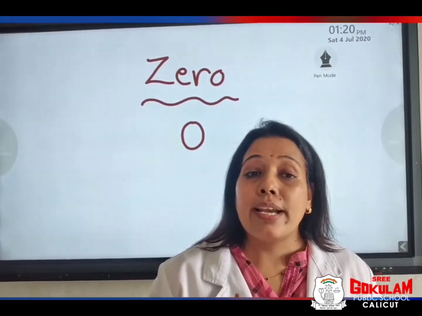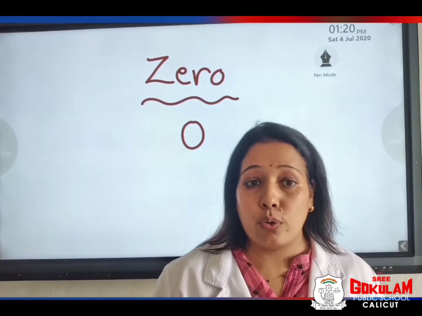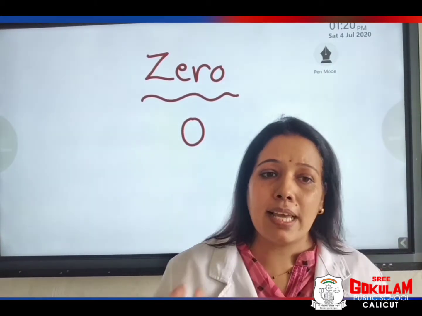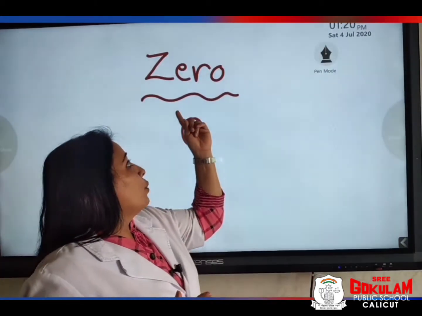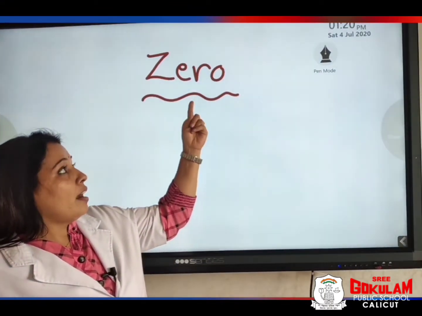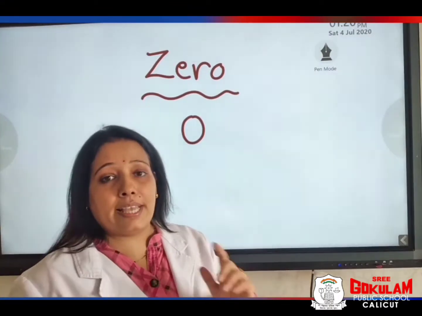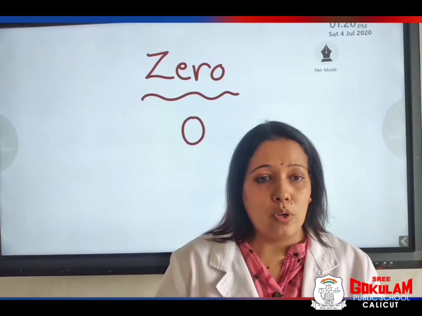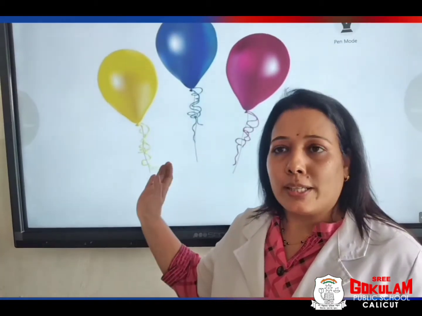Okay? Then our next concept is 0. Do you know what is 0? 0 means nothing. Spelling of 0, Z-E-R-O. Okay? Z-E-R-O. See, look at the board children.